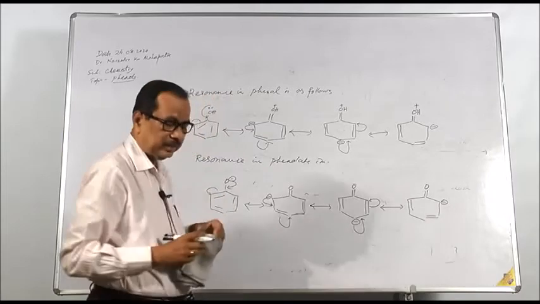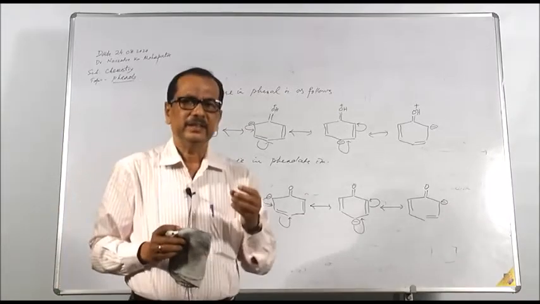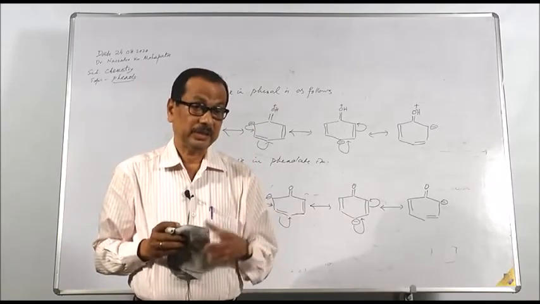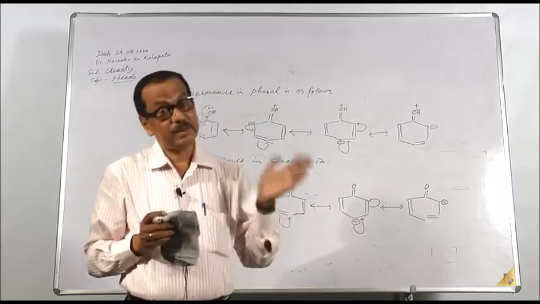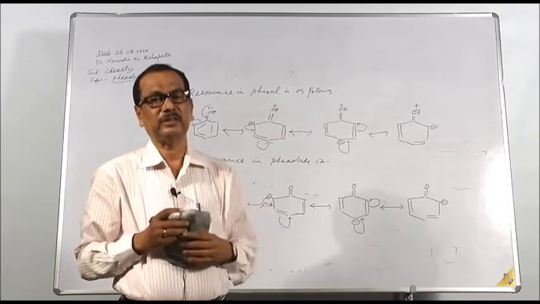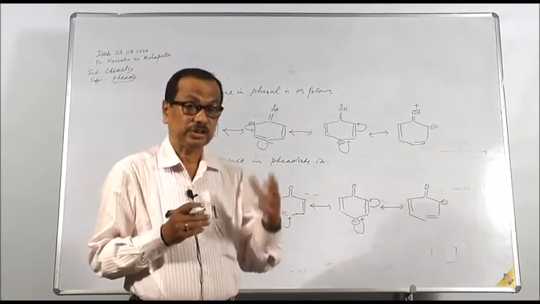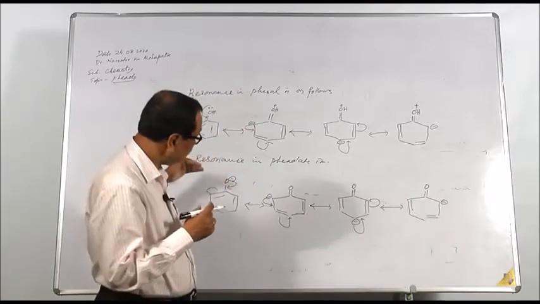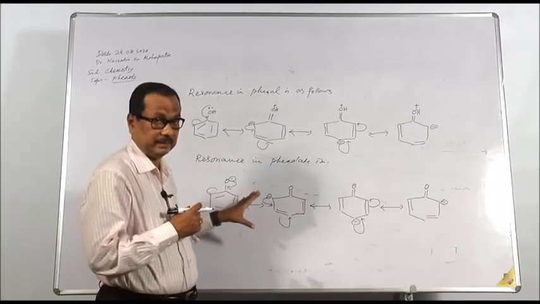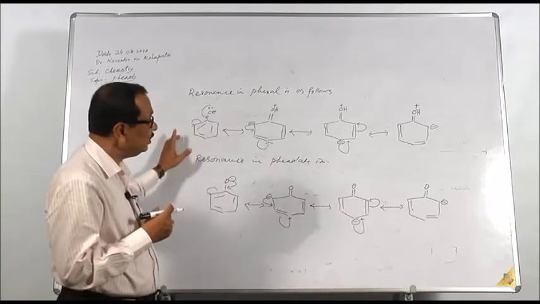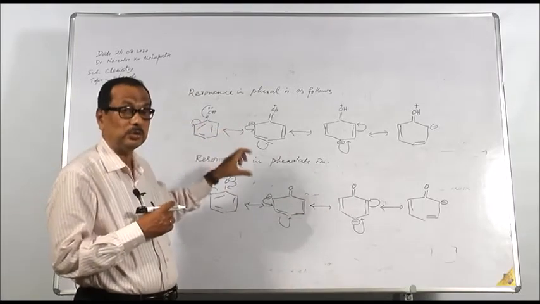From resonance we know that a compound containing more resonating structures is more stable. But if both compounds contain the same number of resonating structures, then the structure having a single charge, only one charge, will be more stable than the structure having two charges.